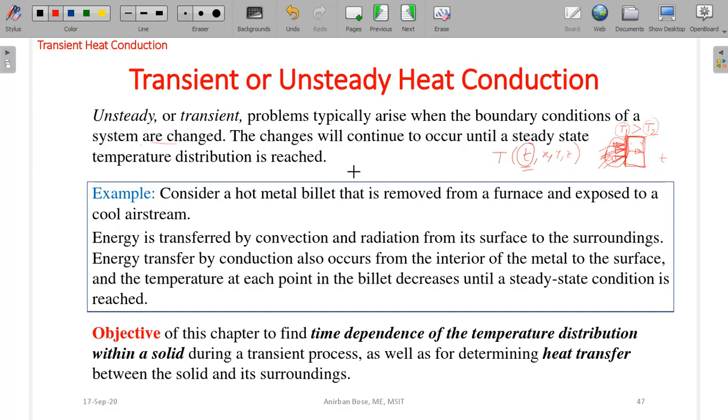Then you will find that the temperature of the billet gradually decreases with respect to time, because the billet releases heat from its surface through radiation and convection. The temperature of the billet at each and every point is a function of time, and that is why this situation can be thought of as a transient problem.